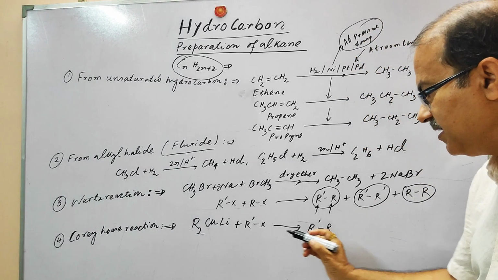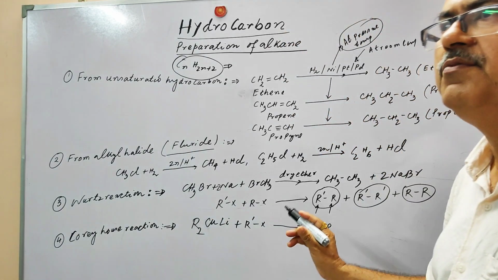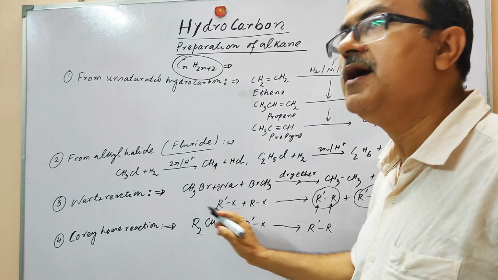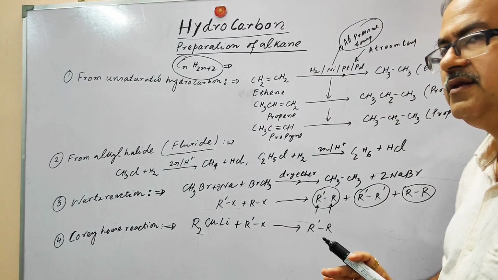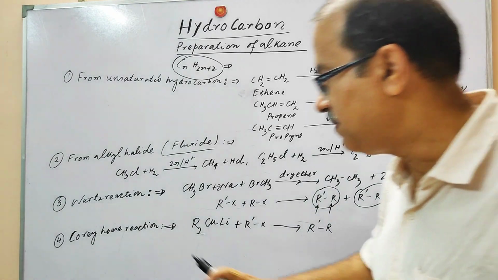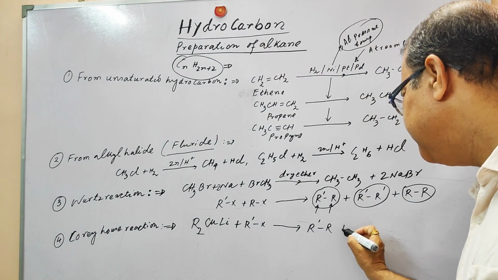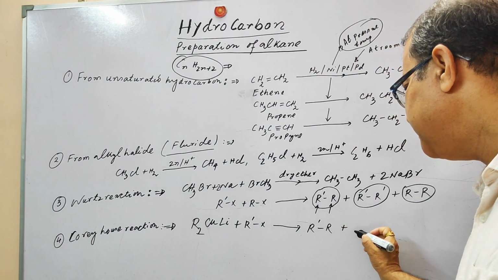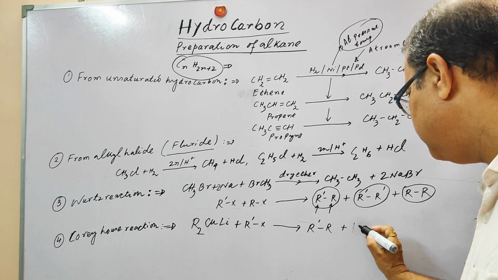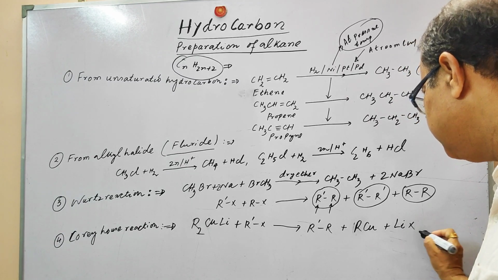And here you can see, if R is the same, at that time we can have the symmetric alkane. If you have a different alkyl group, you can have the unsymmetric alkane. So both these types of alkane can easily be produced by the Corey-House reaction. The other products that you will find are Cu and LiX.